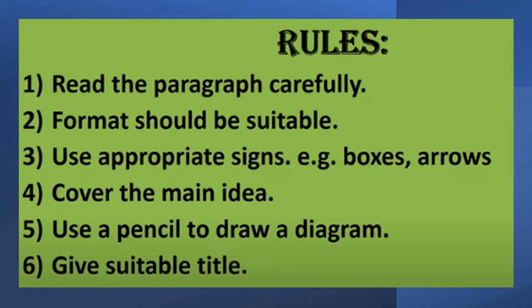Students, always keep in mind that whenever you are transferring the information into a diagram form, that is into non-verbal form, always cover the main idea. Fifth one, use a pencil to draw a diagram. Sixth one, give a suitable title. This is a very important thing, so keep it in mind.